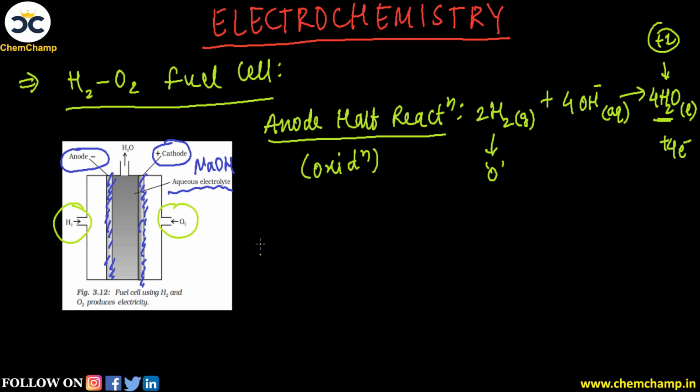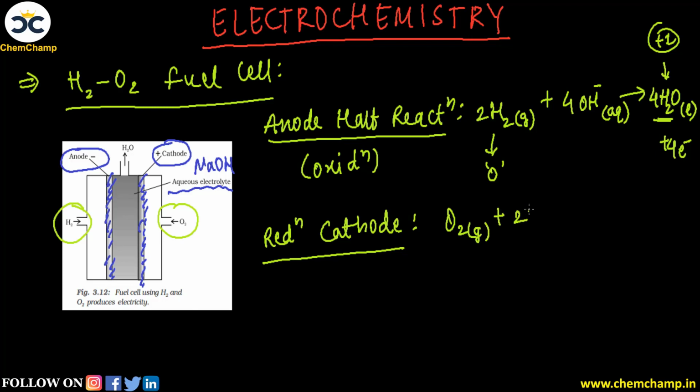Now let's see reaction at cathode. So यहाँ पर हम लिख सकते हैं reduction at cathode, and here since oxygen is only left, so यहाँ पर हम लिख सकते हैं that oxygen O2 gas combines with 2 water molecules, ये जो first वाले reaction या anode में water molecule produce हो रहा है, so ये हम यहाँ पर use कर लेंगे, along with 4 electrons, and this will produce 4 times OH minus ion, and that again will be aqueous in nature.